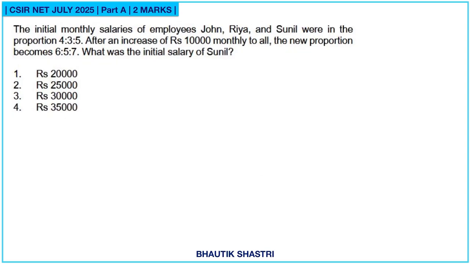Next question. The initial monthly salaries of employees John, Ria and Sunil were in the proportion 4:3:5. After an increase of 10,000 monthly to all, the new proportion becomes 6:5:7. What was the initial salary of Sunil? So initially, let us take some x as parameter. So 4x plus 3x plus 5x is equal to some amount. That means 12x is equal to y.